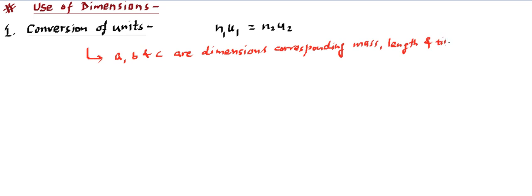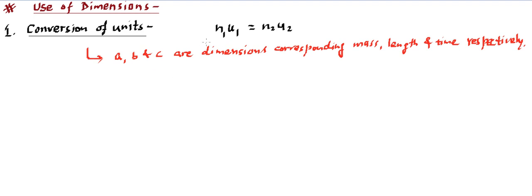So we are assuming that the physical quantity we are considering has A, B, C as dimensions for mass, length and time respectively. If we know the dimensions, we can always write the dimensional formula.